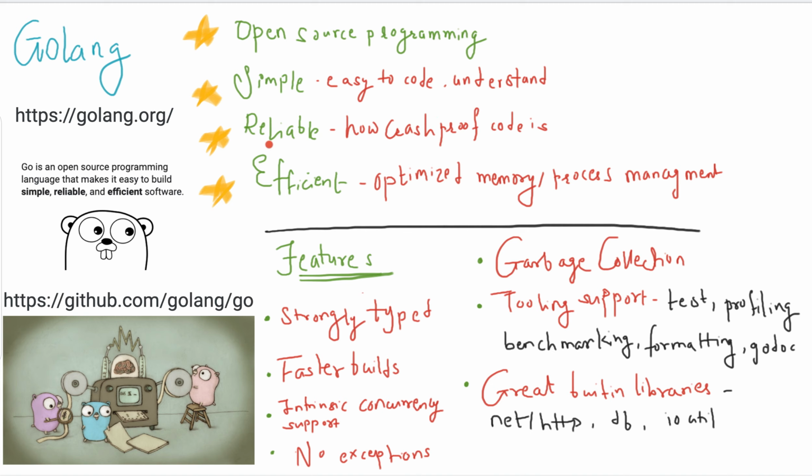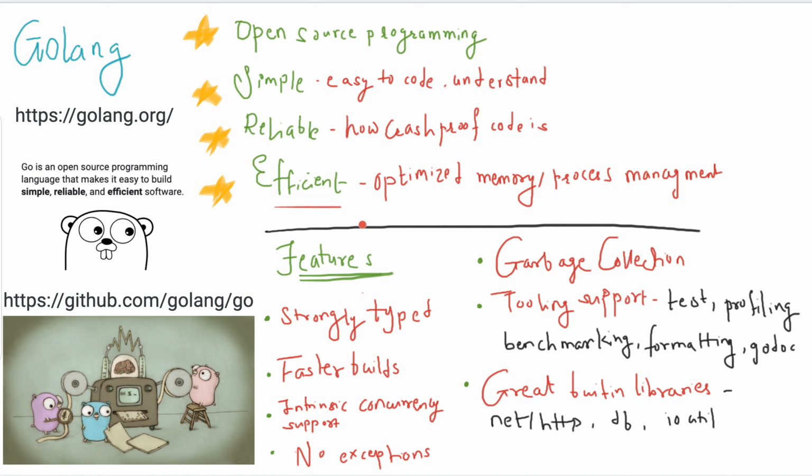That's why we say it's simple, it's reliable. What is reliable? It means how crash-proof the code is, right? Because Go is a strongly typed language, the chances of something going wrong are less. There is type safety, and that's why we can ensure reliability.